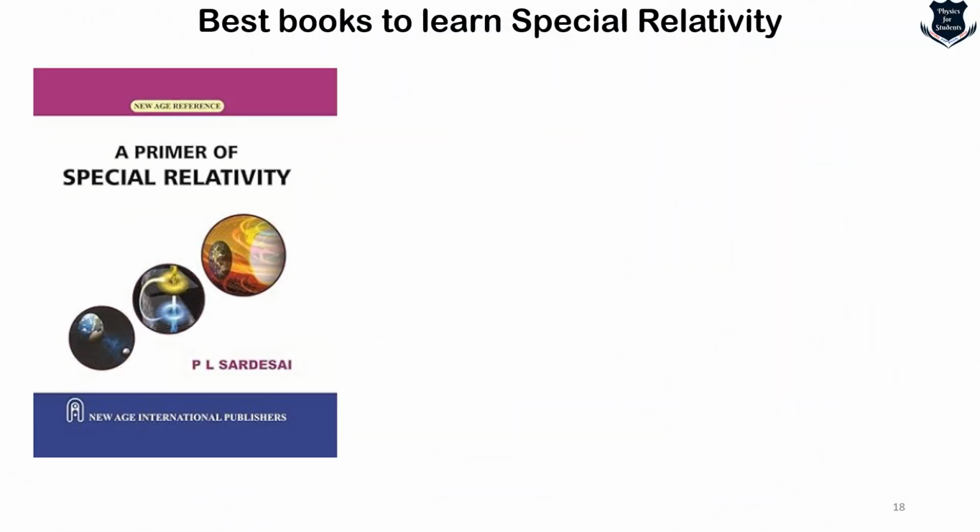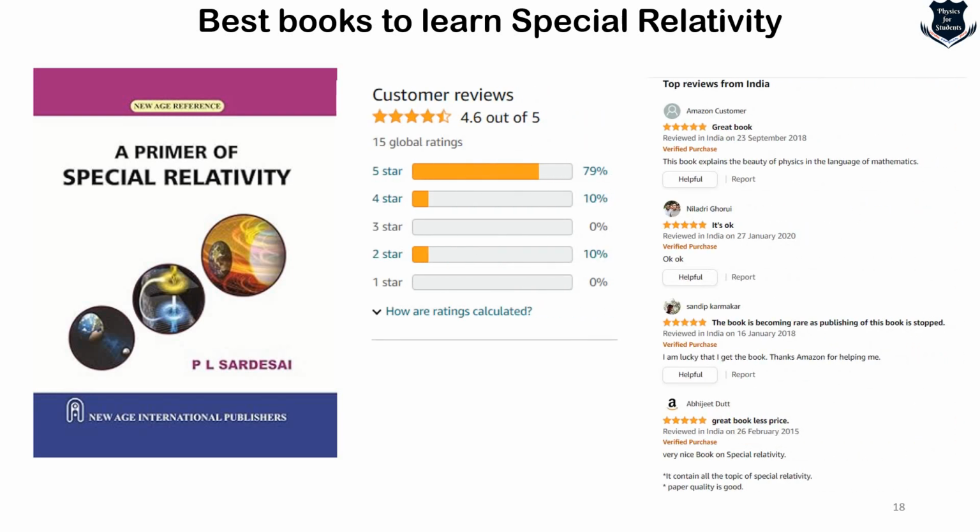The first book which I would recommend is this one, A Primer of Special Relativity by P. L. Sardesai. Now you see this book, I would say it is not a very popular book, but it is excellent, because you can see 79 to 80% have given it 5 stars on Amazon, and these are reviews from different people which say that the book is absolutely great. It is an absolutely easy